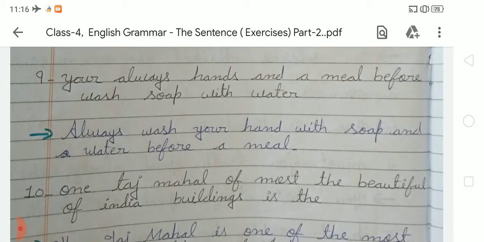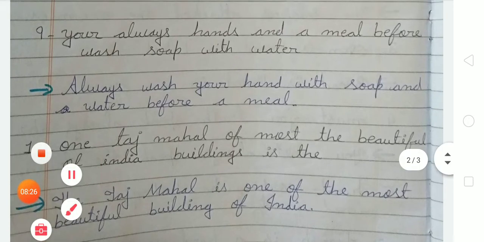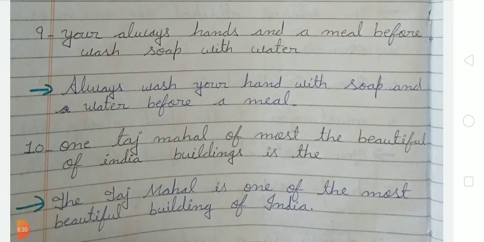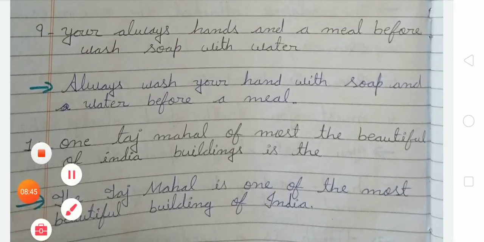Okay students, now moving to the next number, number 10. In number 10 there are jumbled words: one Taj Mahal of most the beautiful of India building is the. So students, we have to rearrange these given jumbled words. Firstly we have to write, the Taj Mahal. The Taj Mahal is one of the most beautiful buildings of India.